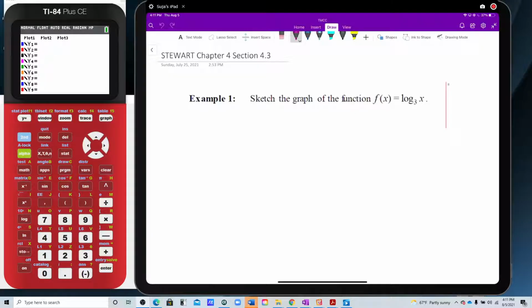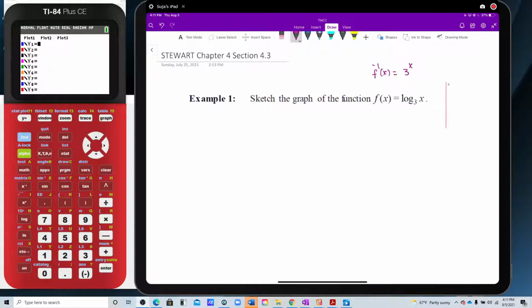In this section, you're learning about logarithmic functions, and the first example is to sketch the graph of a logarithmic function. I hope you have read this before. Exponents and logs are inverses of each other. So technically, the inverse of this logarithmic function must be the corresponding exponential function.